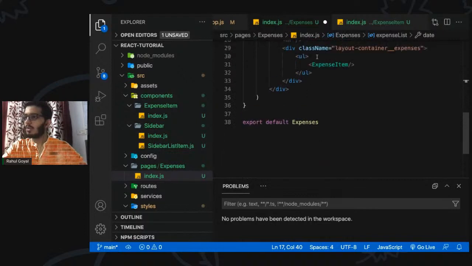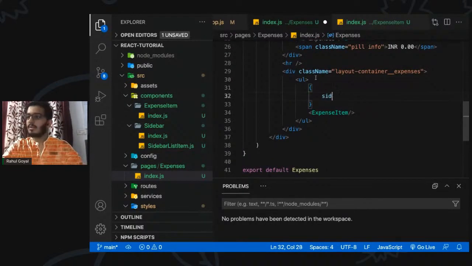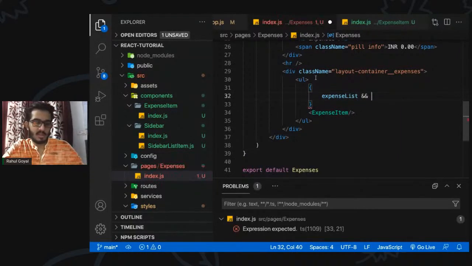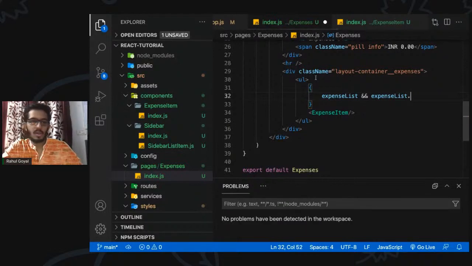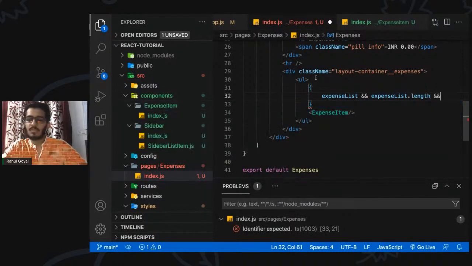So, like we have seen, we have the expense list. While rendering this, we may have to make sure it has some data, otherwise it might throw some error or show zero, something like that. So we can put some checks on whether there is an expense list and whether there is some data in that list,